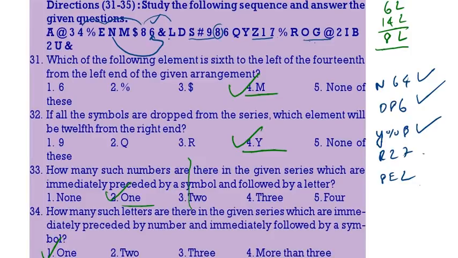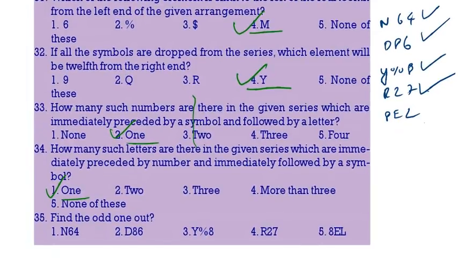See R27: after R we are having a 3 gap, 2, before R there is only a 1 gap, 7. So, R27 is the odd one out. That means the fourth one is the odd one out.